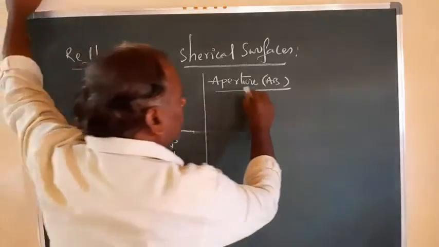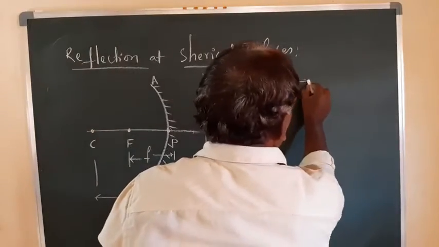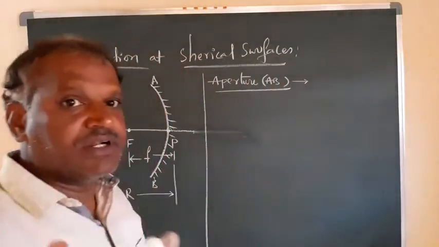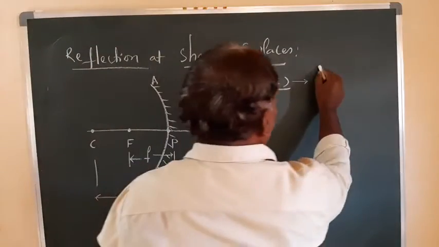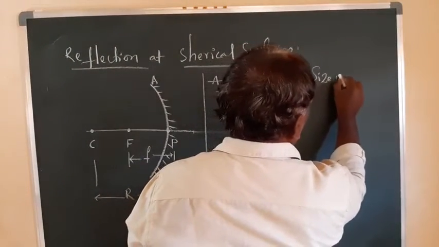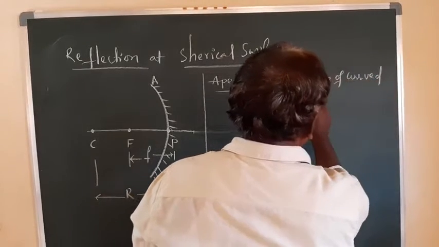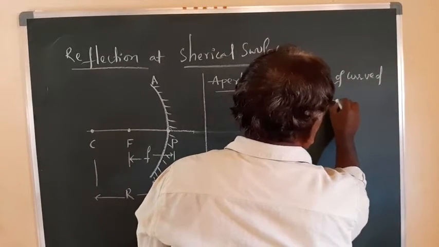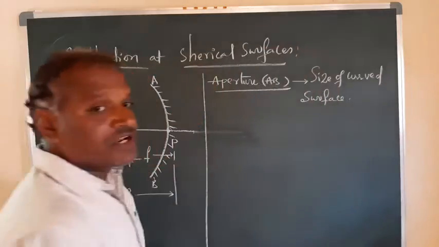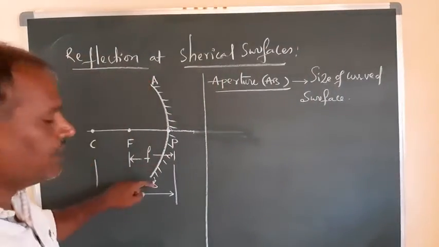Here aperture is nothing but the total size of that curved surface. The size of the curved surface is called aperture. That is from A to B, right?